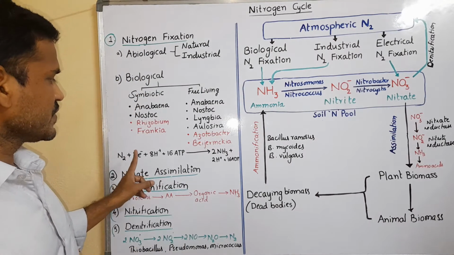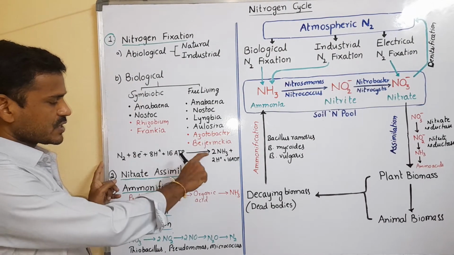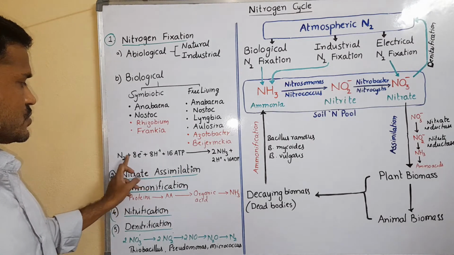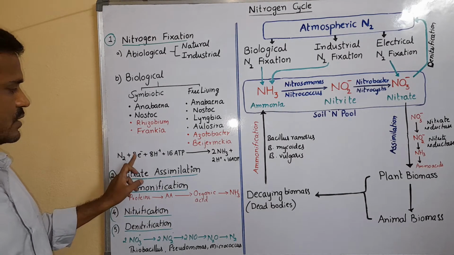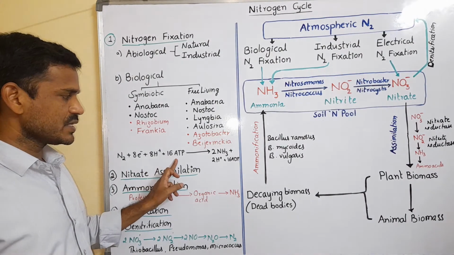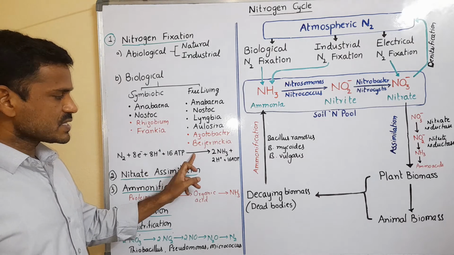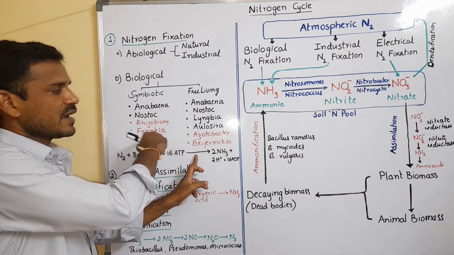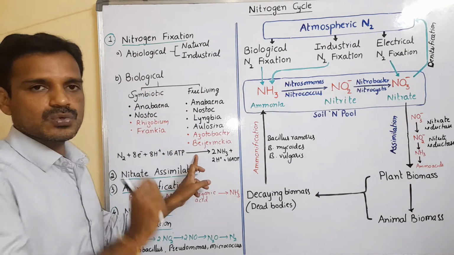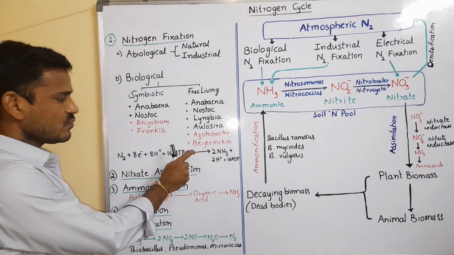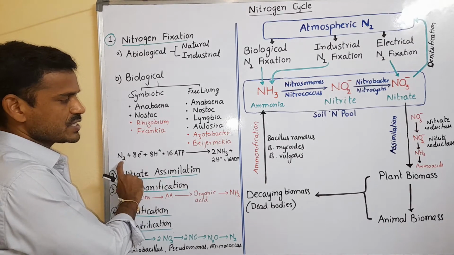Here is the equation of nitrogen fixation: nitrogen, with the utilization of 8 electrons, 8 protons, and 16 ATPs, in the presence of the nitrogenase enzyme. All these prokaryotes have the nitrogenase enzyme, which is involved in nitrogen fixation. Nitrogen is fixed into ammonia.